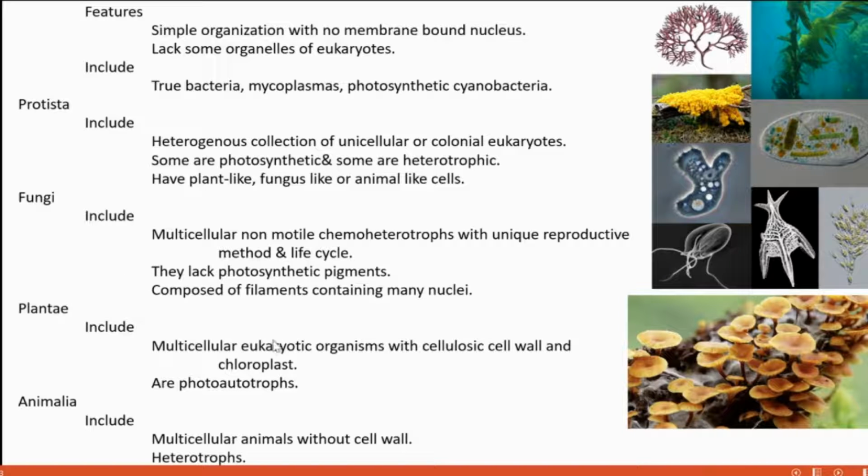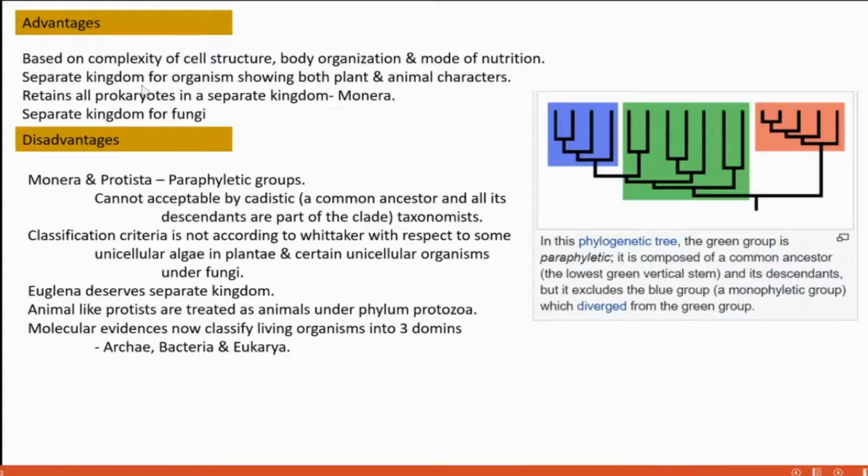Then plants are multicellular eukaryotic organisms with a cellulosic cell wall. Organisms that have a cellulosic cell wall and chloroplasts come under plants. They are all photoautotrophs. Then Animalia: all multicellular animals without a cell wall come under Animalia. They are all heterotrophs. What are the advantages? The five kingdom classification is based on the complexity of cell structure, body organization, and the mode of nutrition. So it is superior to the other two types of classification.